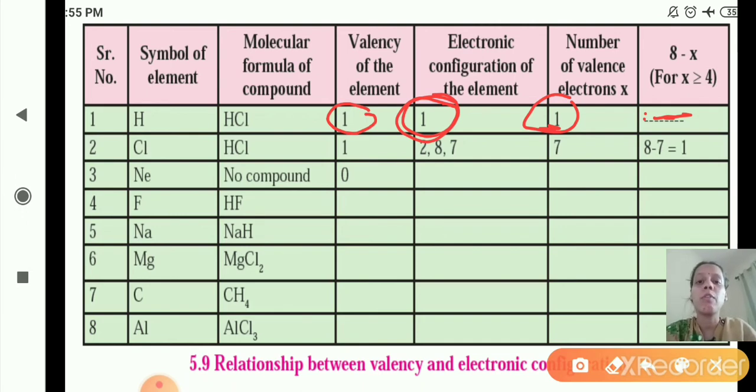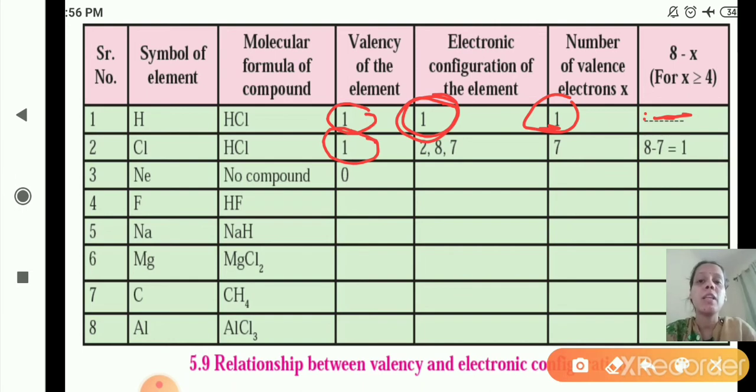Yes, the molecular formula of the compound is HCl, hydrochloric acid. Then the valency of the element is 1. Why is the valency of chlorine 1? See the electronic configuration, that is 2, 8, 7. How many total electrons are present in chlorine? That is 17. Yes, the atomic number for chlorine is 17. So 2 in K shell, 8 in L shell, and the remaining 7 in M shell.